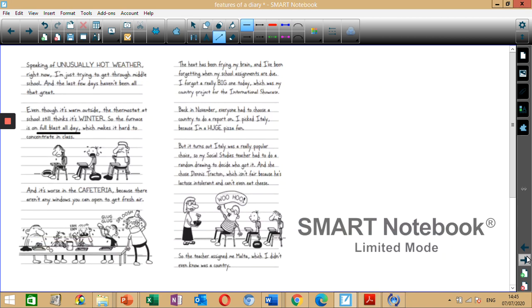So over here, in the diary entry, can you spot any thoughts or feelings of the person writing the diary? So when, in this paragraph, and she chose Dennis Traxon, which isn't fair. So this is the thought and feeling of the person writing the diary.